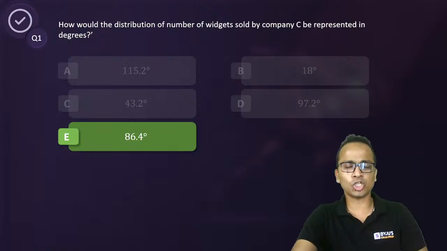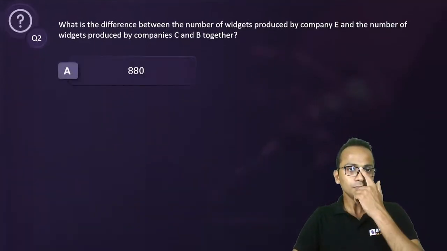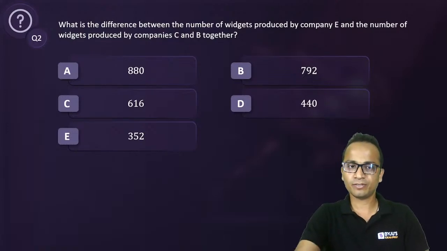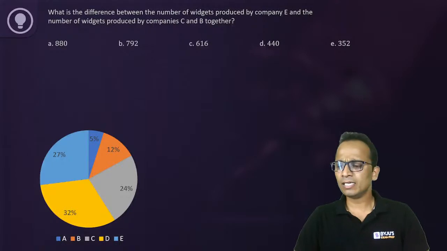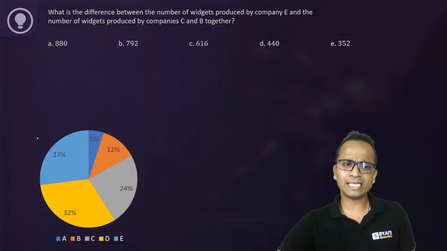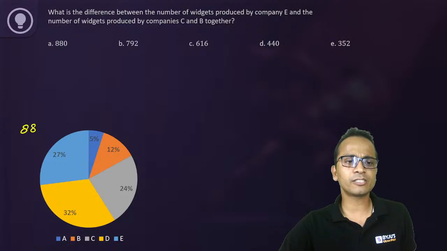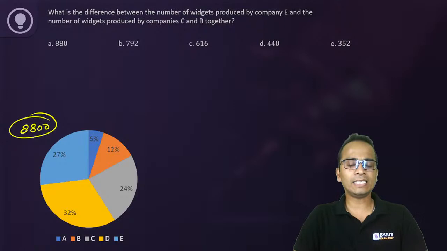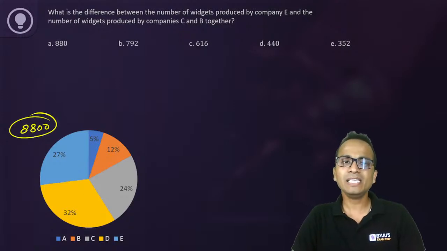Question number 2, based on the same set. The question says: what is the difference between the number of widgets produced by company E and the number of widgets produced by companies B and C together? Now this is the entire data. Those who have joined late, I can tell them that the total number of widgets was 8800. So the base is 8800, and now you can solve this question. You can quickly give me an answer for this one, all of you together.